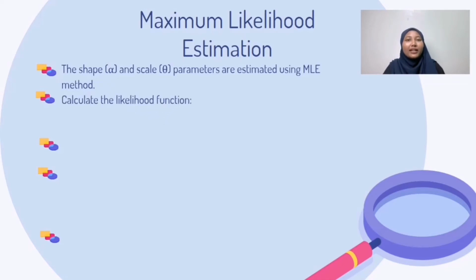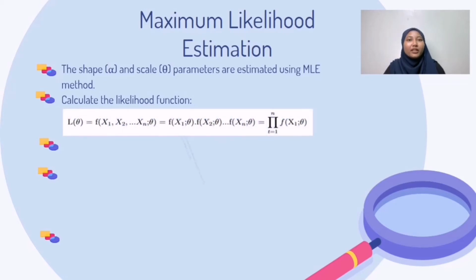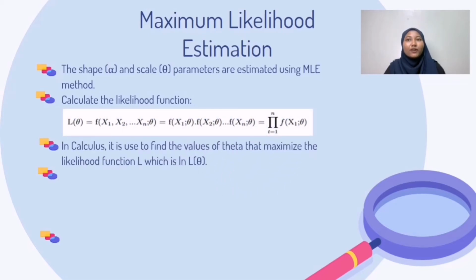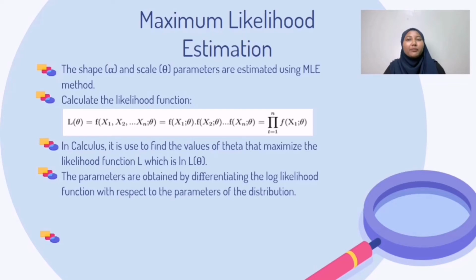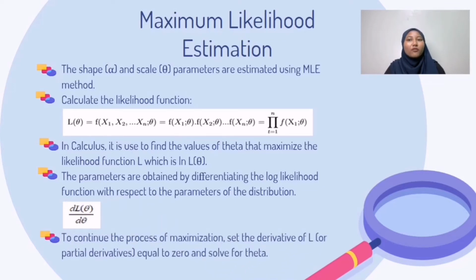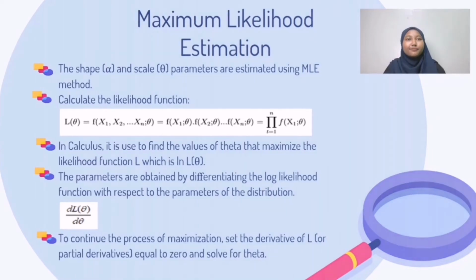Firstly, we need to calculate the likelihood function using this formula. In calculus, it is used to find the value of theta that maximizes the likelihood function L. The parameters are obtained by differentiating the log likelihood function with respect to the parameter of the distribution. Lastly, to continue the process of maximization, set the derivative of L equal to 0 to solve for theta.